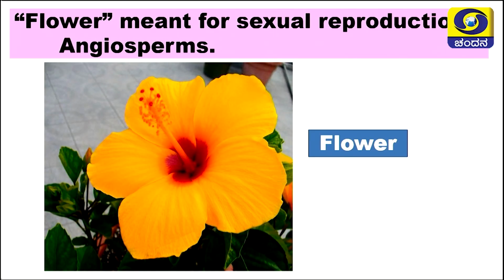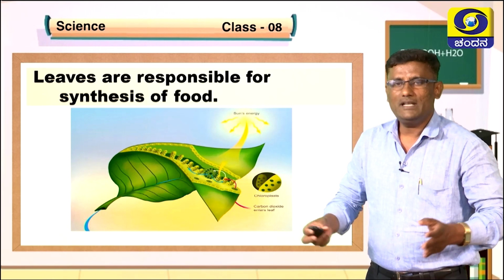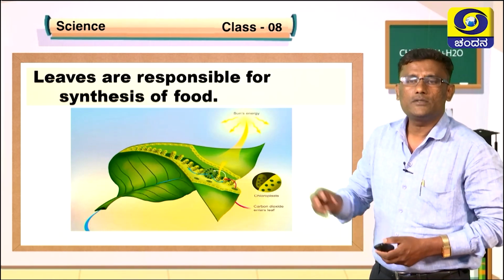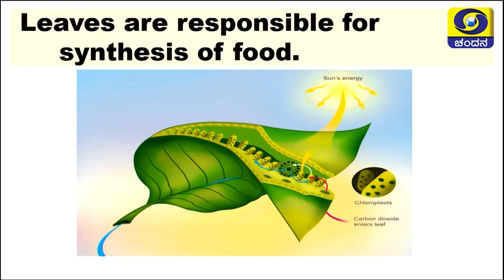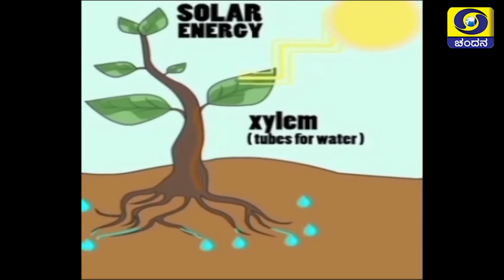The flower in an angiosperm plant is specially meant for sexual reproduction. Similarly, the leaves of green plants are responsible for photosynthesis. As you know, during photosynthesis green plants prepare their own food material. Photosynthesis is the most remarkable process in green plants.